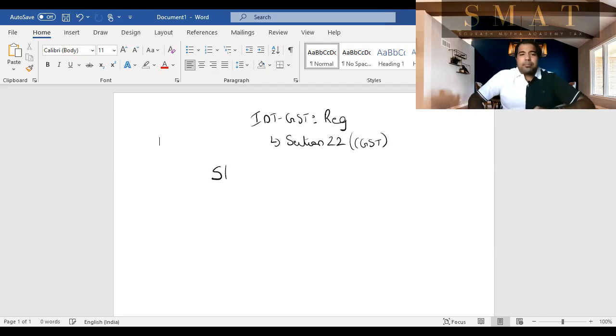The first step: you have to ask yourself whether that entity is subject to PIGS. PIGS. Guys, silly shortcuts, but as long as they get you marks in the exam, why not? So step 1, is it subject to PIGS? P-I-G and S. Let's look at PIGS one by one.